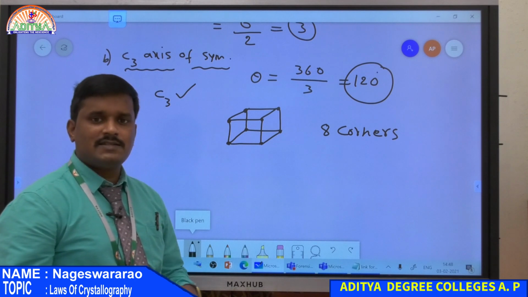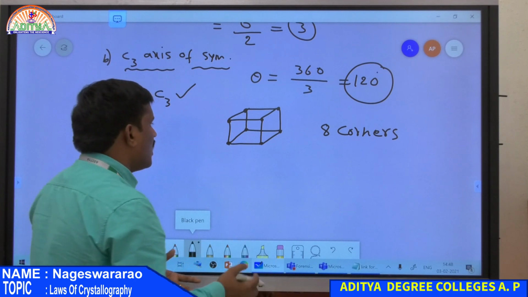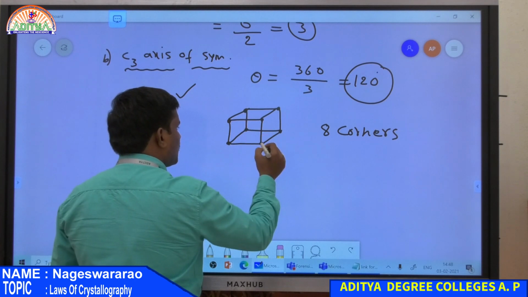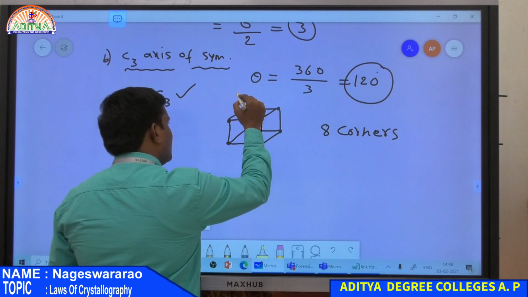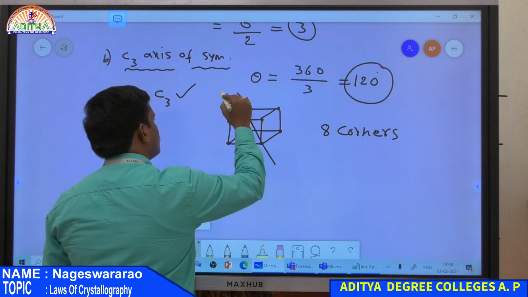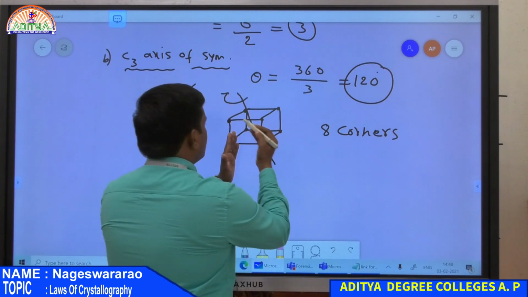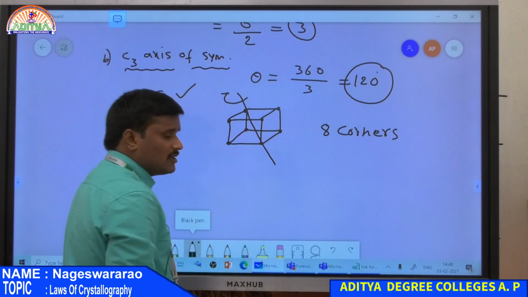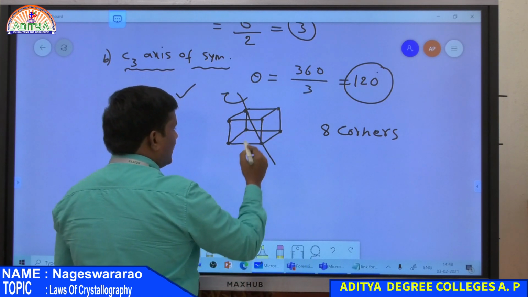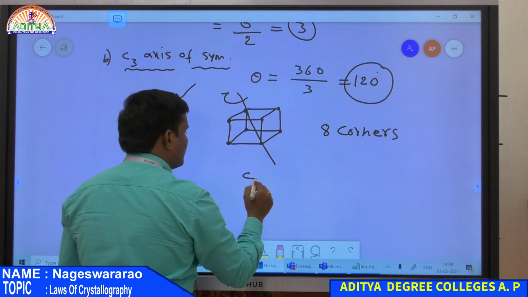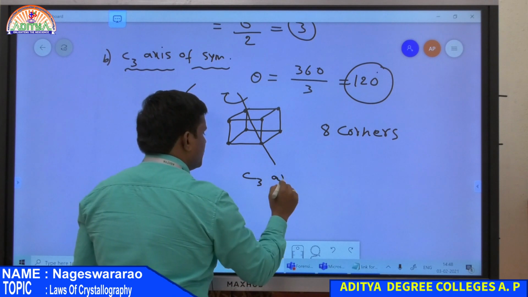Now I imagine an axis passing through opposite corners. This is a corner and this is its opposite corner. Now I imagine an axis passing through both the corners. After rotation, this part is converted to the left-hand side and this part to the right-hand side. So both are mirror images. It cuts the crystal into 2 equal halves. Therefore, it has a C3 axis of symmetry.